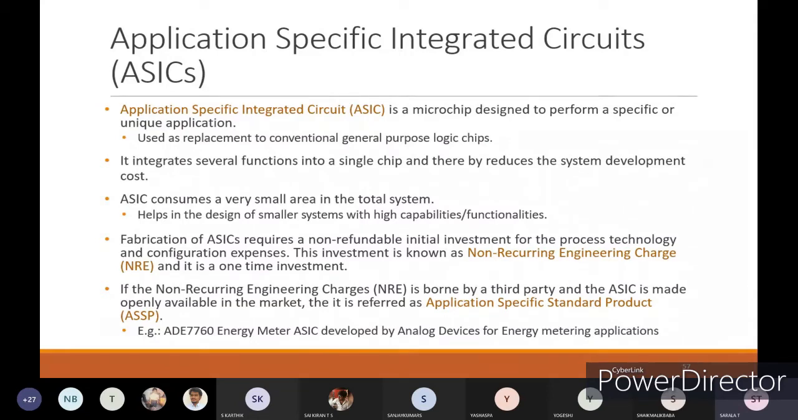For that also an energy meter is there, right? It measures how much power supply you have used, and how much money you have to pay for that many units. With respect to that, one application specific integrated circuit has been generated for these electronic energy meters.